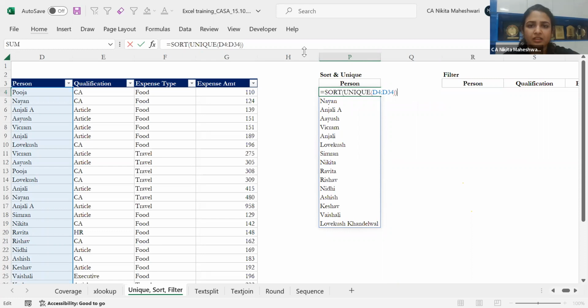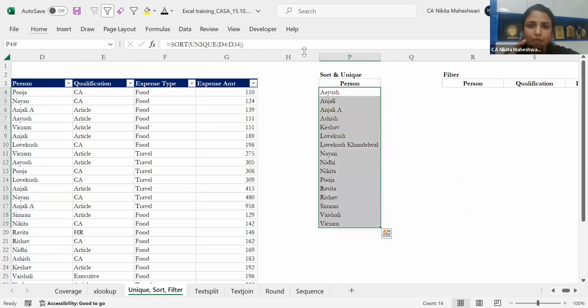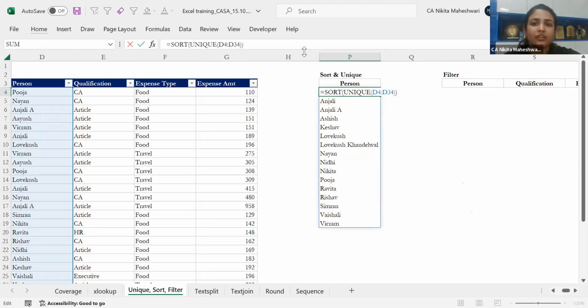Just like this. It is first finding the unique names, then sorting them A to Z. As soon as I press enter, only 15 employees are coming. I think it was 16. Yeah, 16 employees are coming in ascending order. So in one cell itself, I am able to construct unique and sort together.